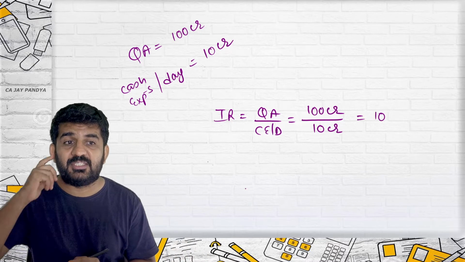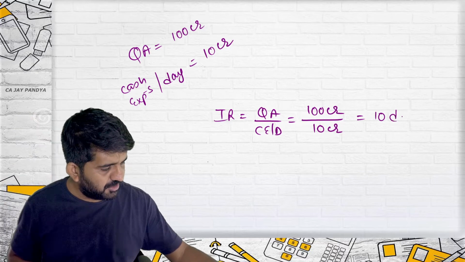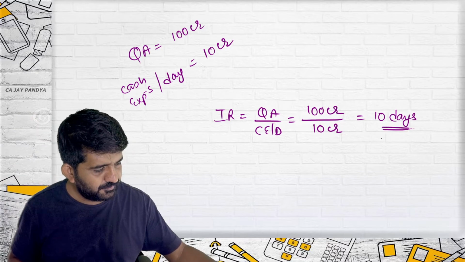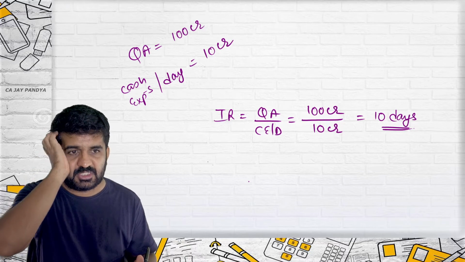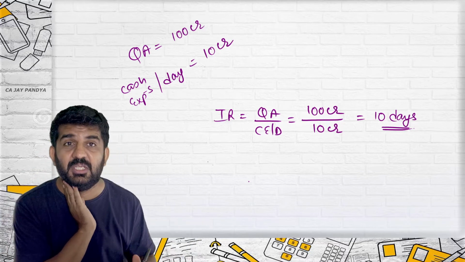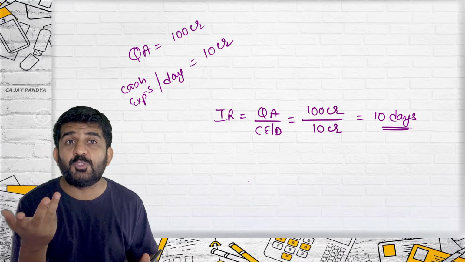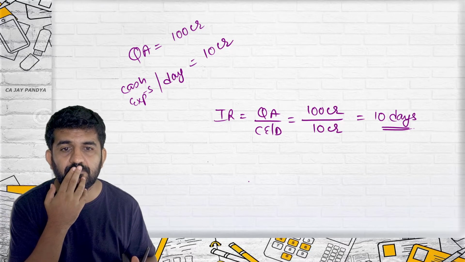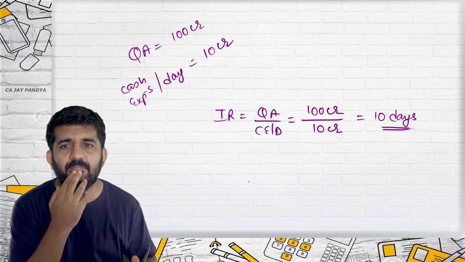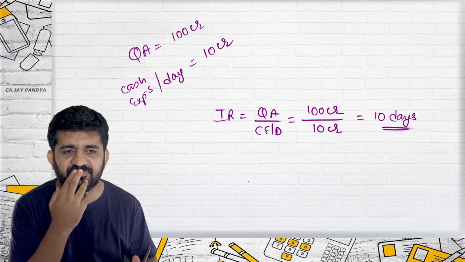What does this 10 mean? Let me give you a hint. This is 10 days. I'm giving you 1 minute. You can just think over it. What does this mean? Interval ratio. How does it show your liquidity position? That we can bear our expenses for 10 days with these assets.